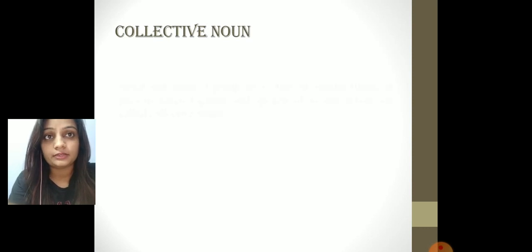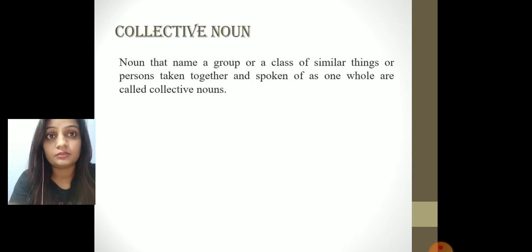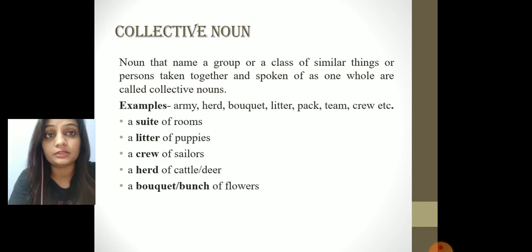Next is our collective noun. What is a collective noun? Nouns that name a group or a class of similar things or persons taken together or spoken of as one whole is called a collective noun. It means here we give a name to a particular group of similar things.